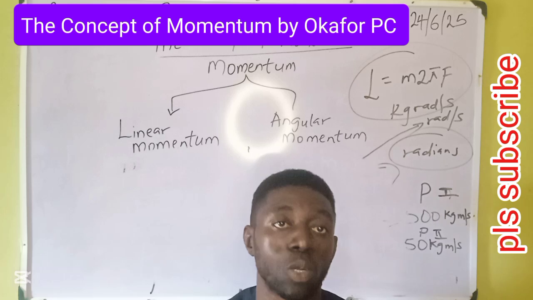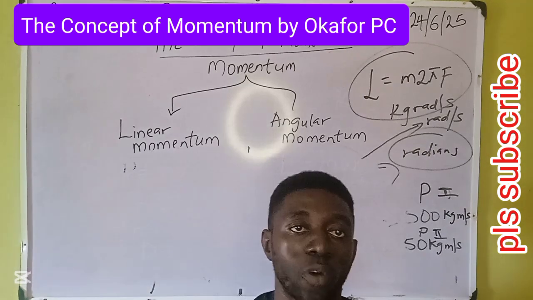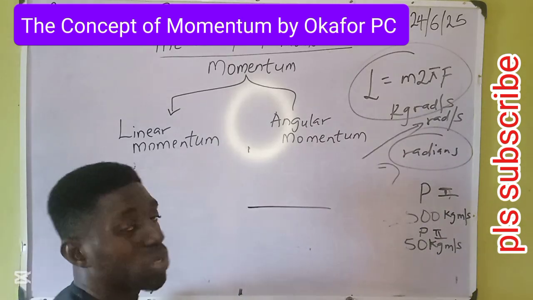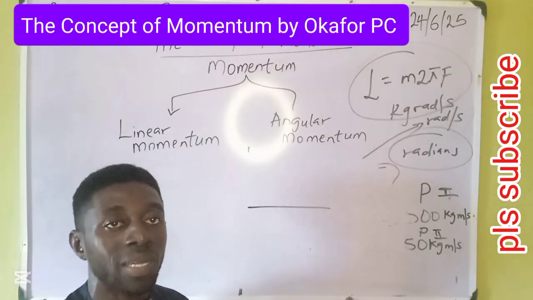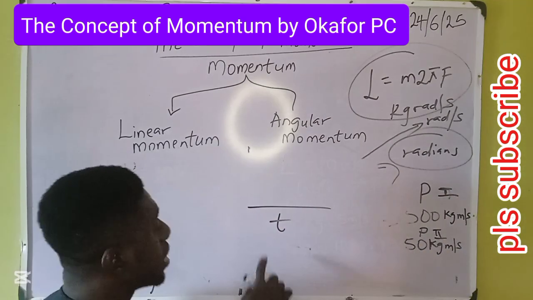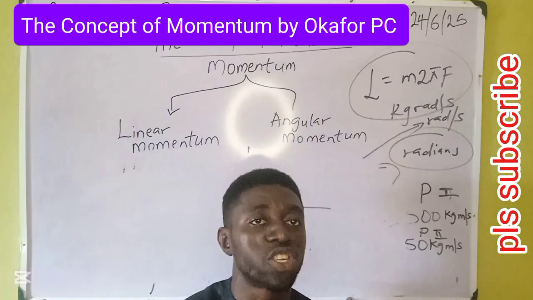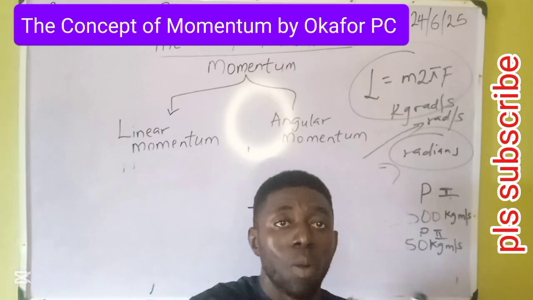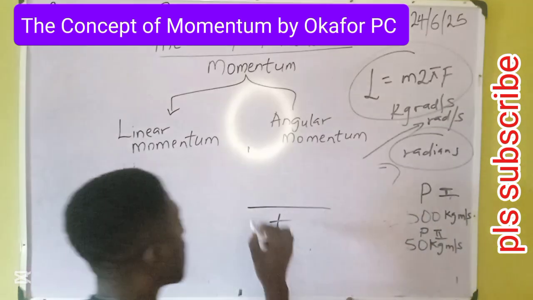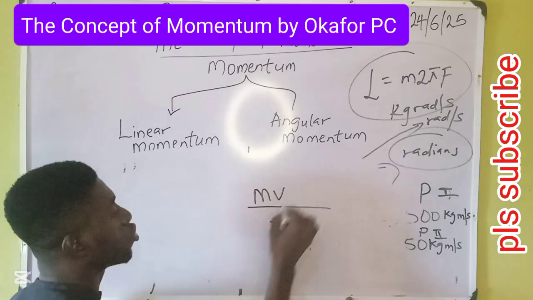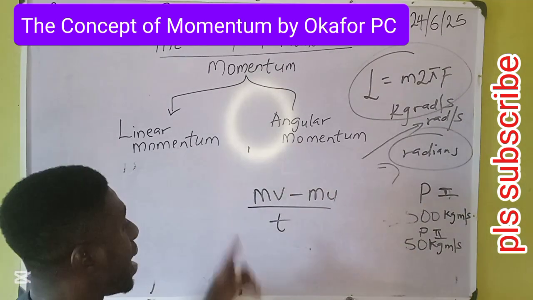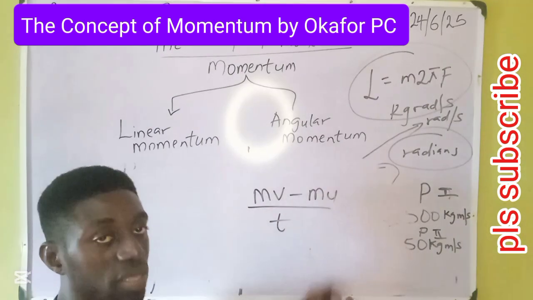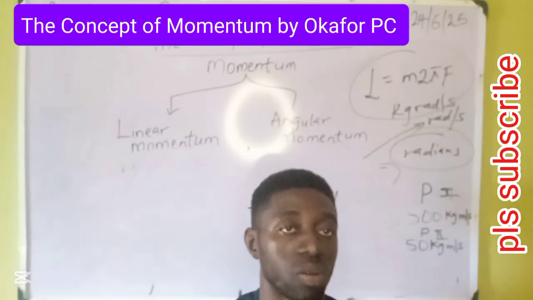Before we go on explaining what it means to understand better, let's see the equation before we do the proper explanation. Newton is saying rate of change. Anytime we say rate of change, there is time involved. Time is the denominator. Newton said the rate of change in momentum. When we say change in momentum, we mean there are two momenta: final momentum and initial momentum. The final one is mv and the initial one is mu. Mass times final velocity minus mass times initial velocity.